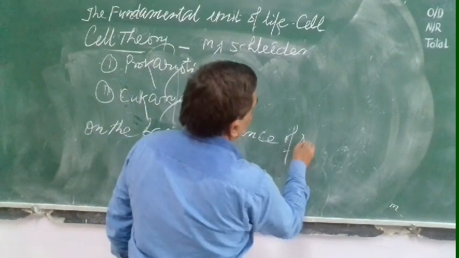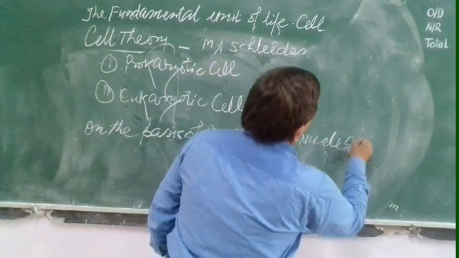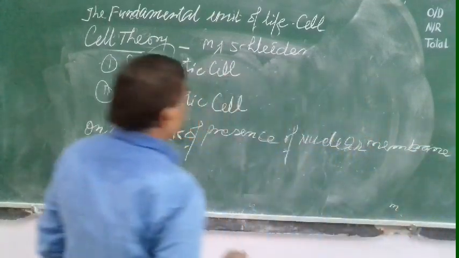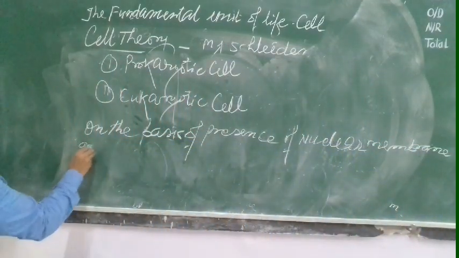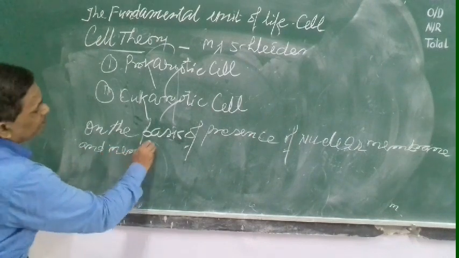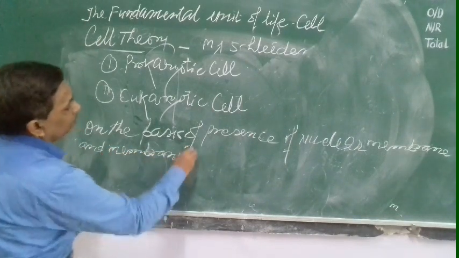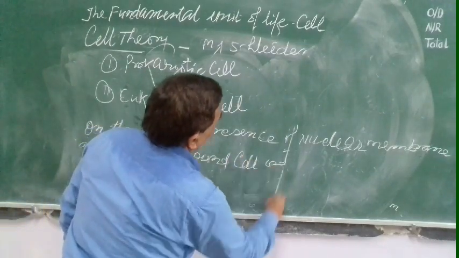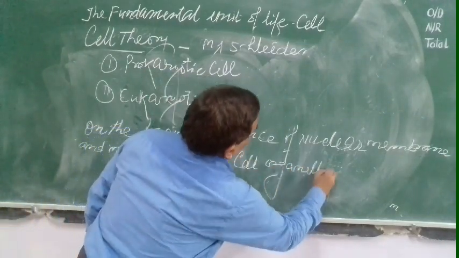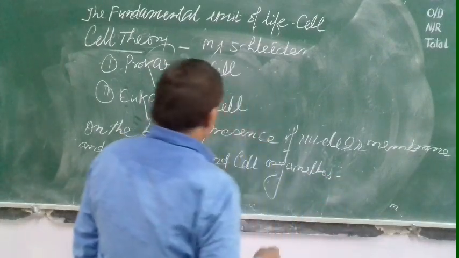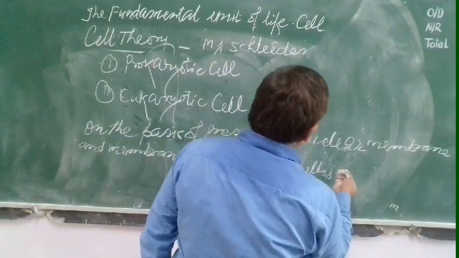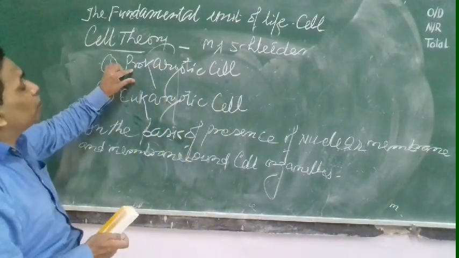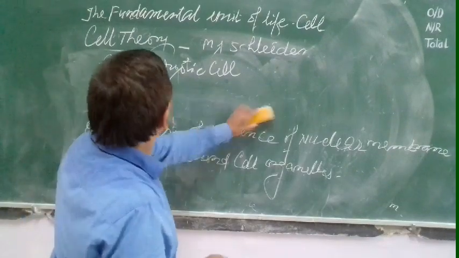So on the basis of presence of nuclear membrane and membrane-bound cell organelles, cells are divided into two parts: the prokaryotic cell and eukaryotic cell.